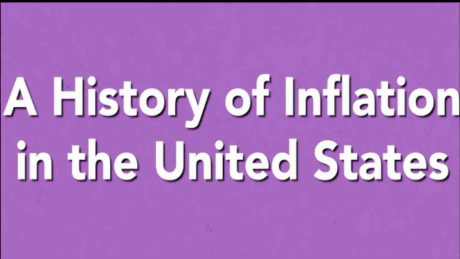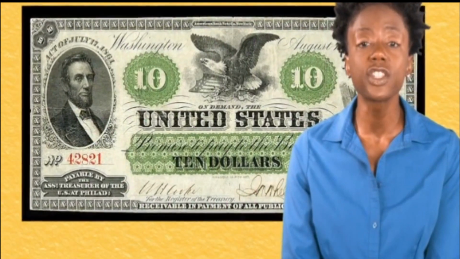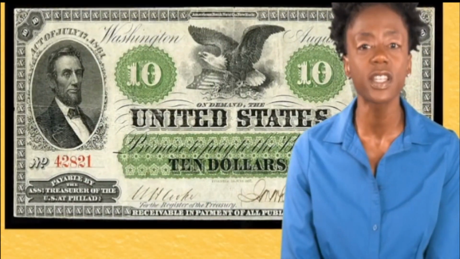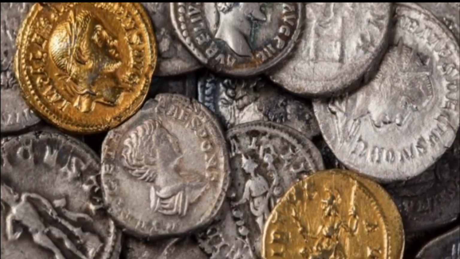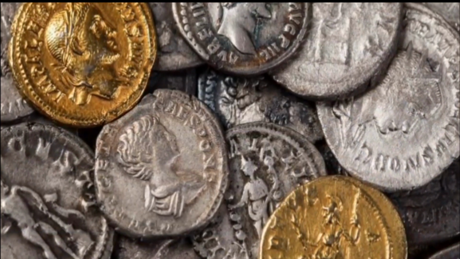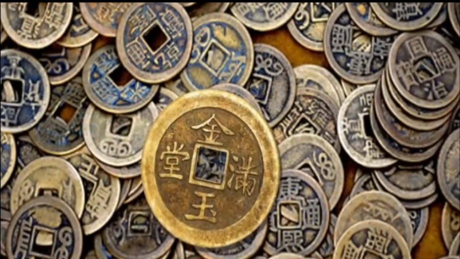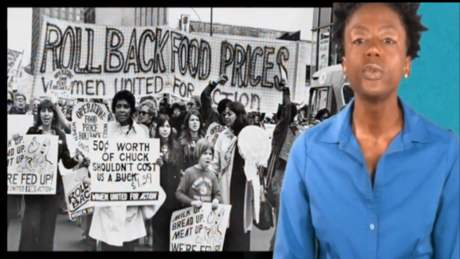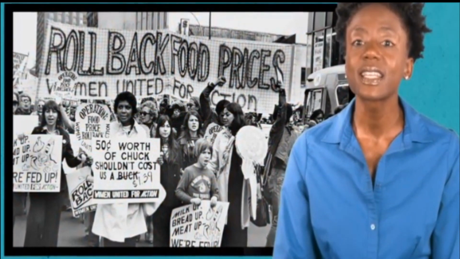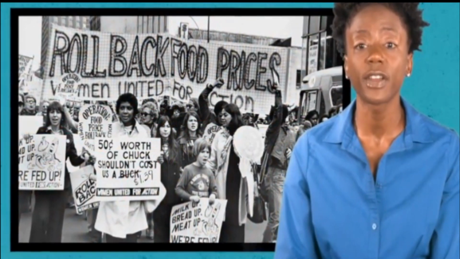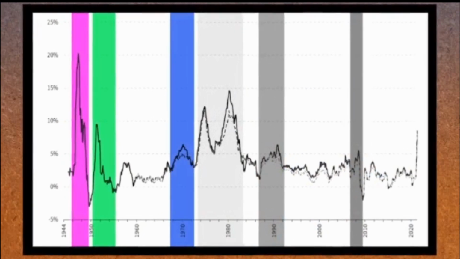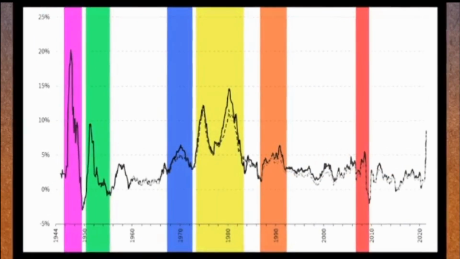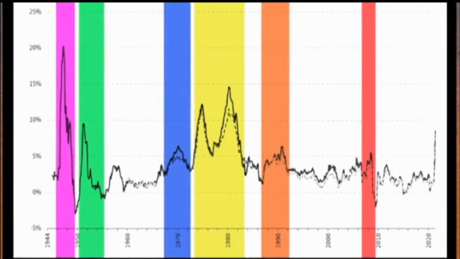A history of inflation in the United States. Inflation has been a feature of human society ever since we started using money. Evidence of inflation can be seen all the way back in the records of the ancient Romans and the ancient Chinese. The United States, of course, has experienced its fair share of inflation too. In recent U.S. history, there have been approximately 6 instances of high inflation rates since World War II.